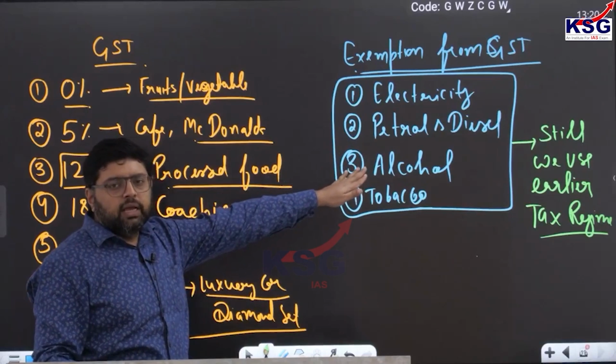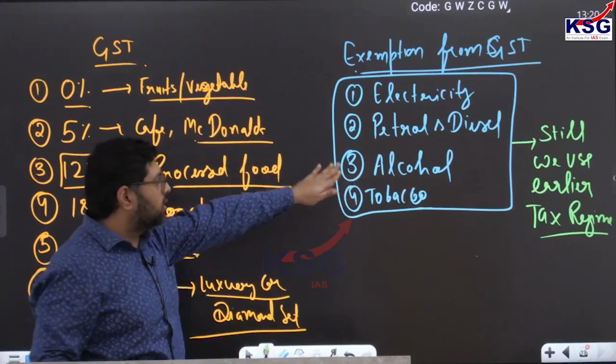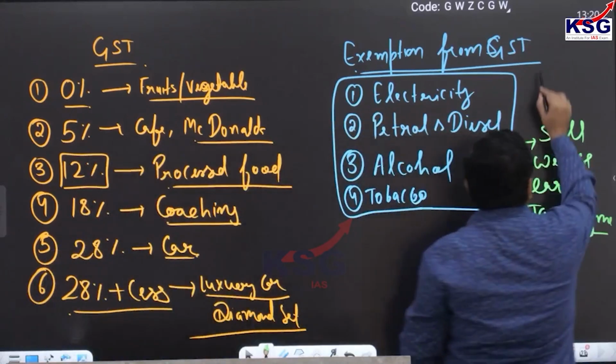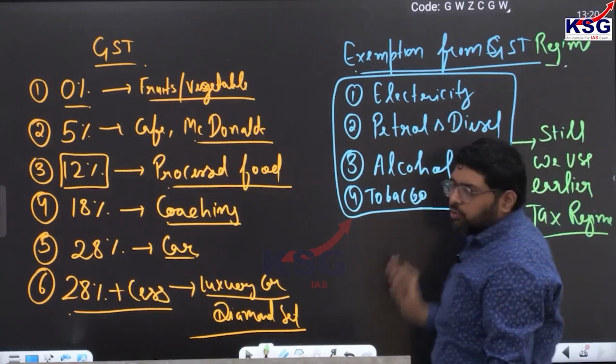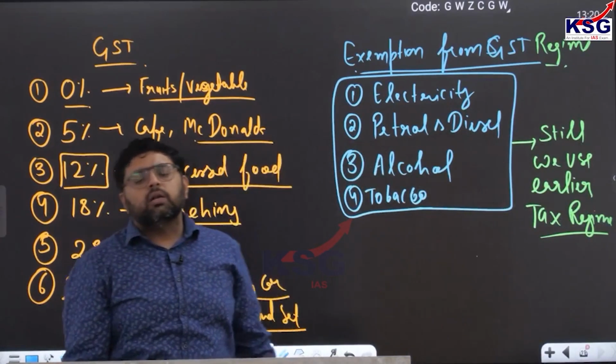So here we don't use the GST regime; on these items the old tax will be used.